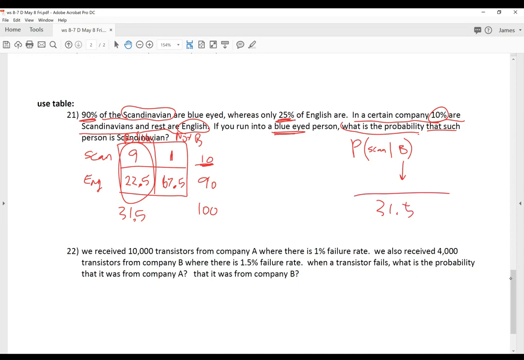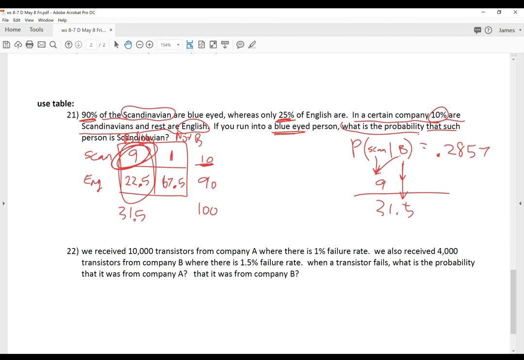And the top number is Scandinavian and blue-eyed together. So that would be this number right here, 9. So it's 9 out of 31.5. Okay. So calculator tells me that's 0.2857-ish. So that's only 28, maybe a 30% chance that you're right. So don't be rude. There's a 70% chance that that person is from England.